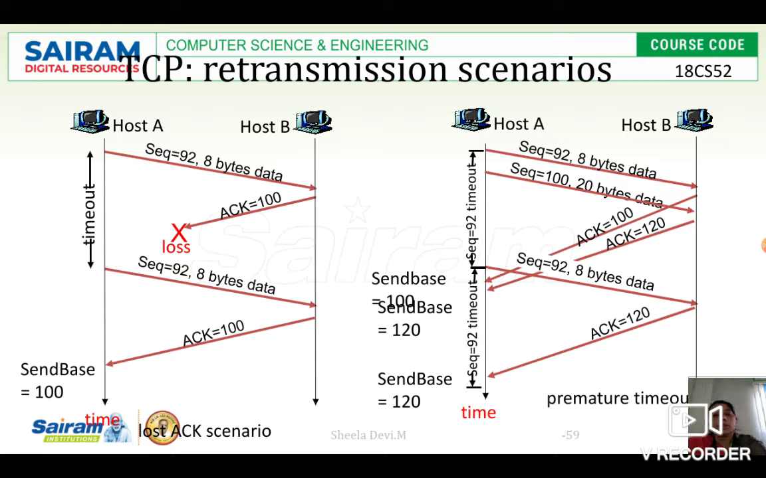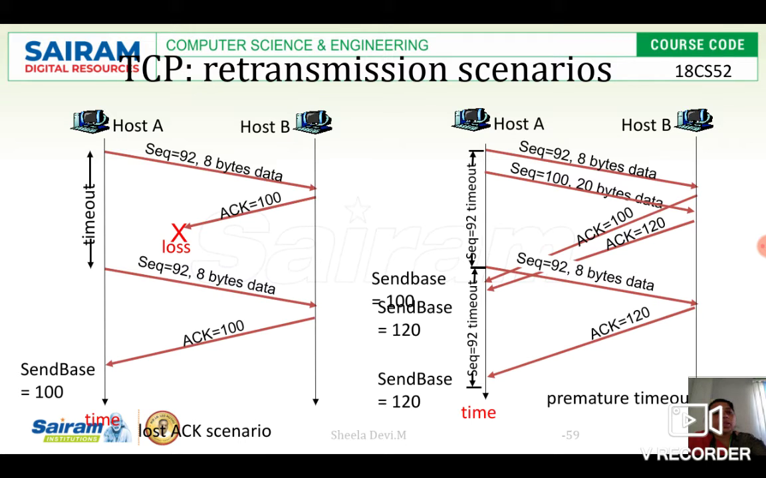What happens if a premature timeout happens? See here, sequence number is equal to 92. As we said already, in the same case they have taken 8 bytes of data and are sending it. Immediately they send the next data, that is sequence number equal to 100. After 92, sending 8 bytes means the next data's sequence number will be 100. So the starting sequence number will be 100, and now they are sending 20 bytes of data.